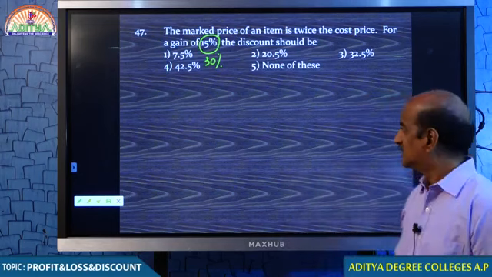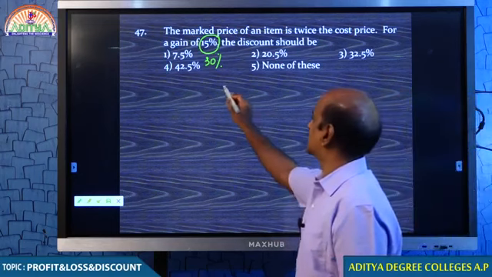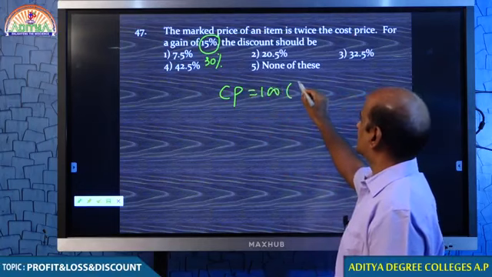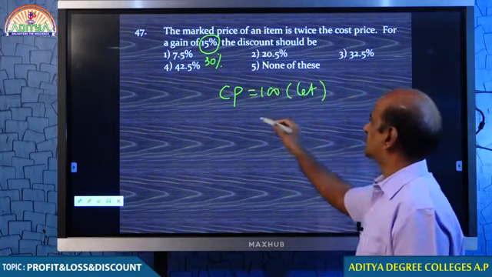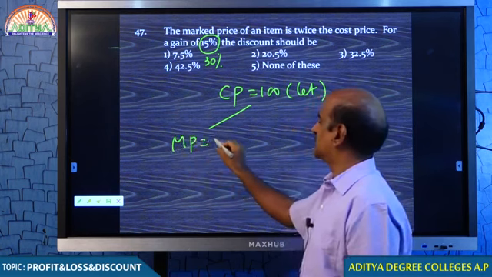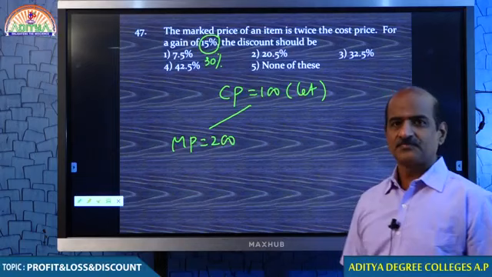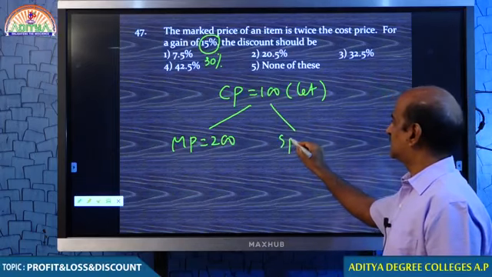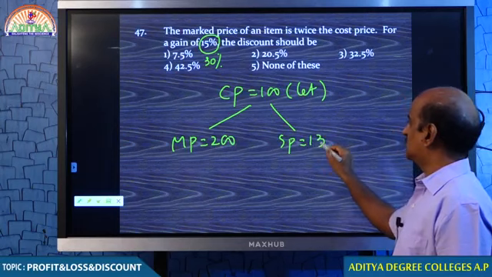Excellent, I appreciate. Once again, if you consider the cost price as 100 rupees, market price is 200. How do you know? Because twice the cost. But you wish to sell the article for 130. How do you know?